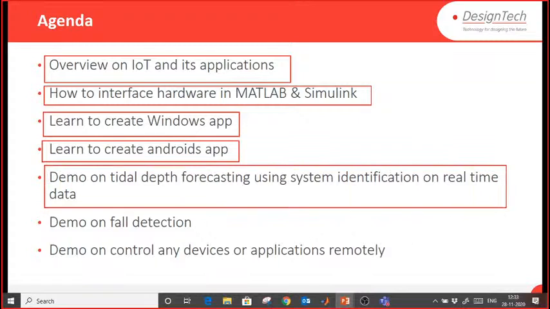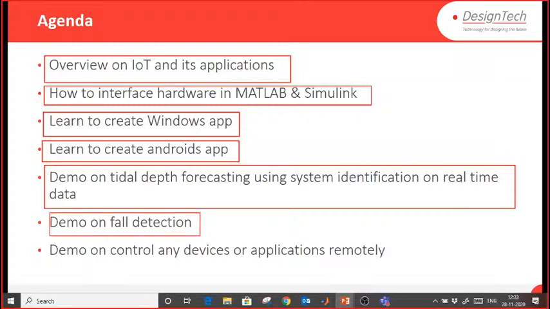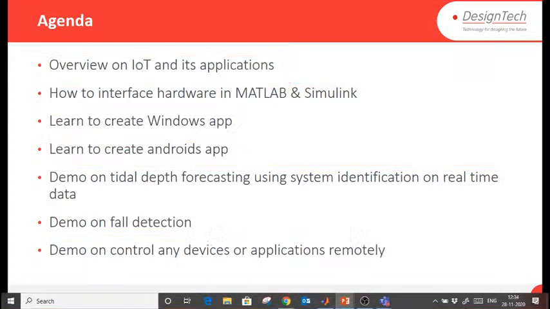This is the demo on ThingSpeak. I will show you how to create some kind of forecasting model. We are logging data from a sensor, and we have to forecast based on that sensor data, and how we can do that kind of task. One demo I will show you is about fault detection. Let's say you have a device and some sensors are installed, like a GPS sensor or vision sensor, and if that device has fallen somewhere, then it will give you a location that your device has fallen somewhere, or if somebody has stolen your device, then you want to know where your device is. So you can create your GPS systems also. That's all we are going to see for today.